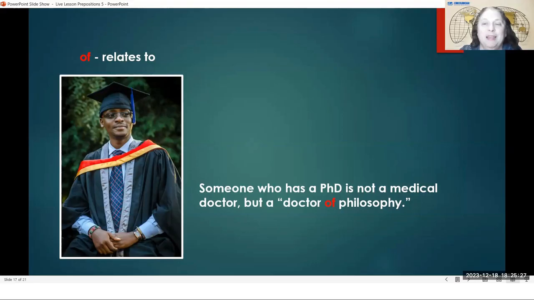And philosophy, do you know what philosophy means? Philosophy is kind of thinking about thinking. Socrates was a famous person who talked about philosophy. Anyway, if you are a doctor of philosophy, that means that your kind of doctoring relates to philosophy. Your degree from the university relates to philosophy, meaning that that is the subject that you are an expert in.